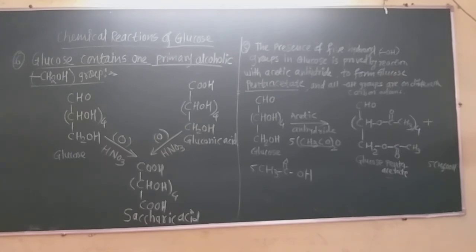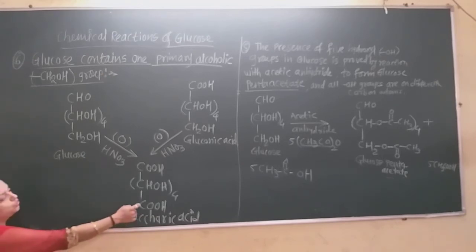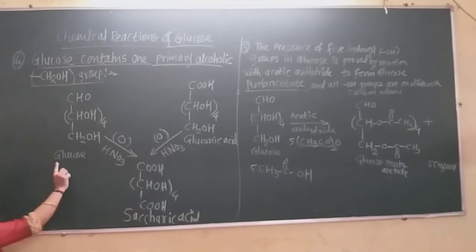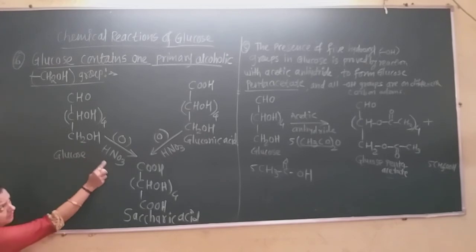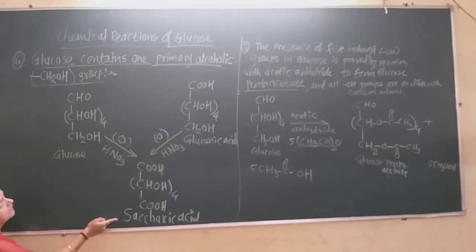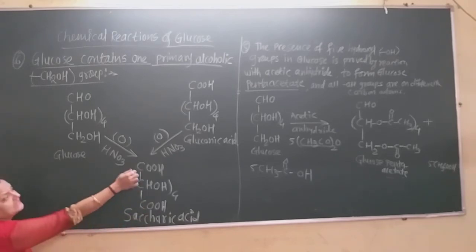Now when glucose and gluconic acid are both oxidized with dilute nitric acid, the same dicarboxylic acid is formed, that is saccharic acid. Why is it called saccharic acid? Because it contains 2 carboxylic acid groups. When glucose is oxidized with dilute nitric acid, it is directly converted into saccharic acid. Both the aldehyde group and the primary alcoholic group get oxidized into carboxylic acid groups.